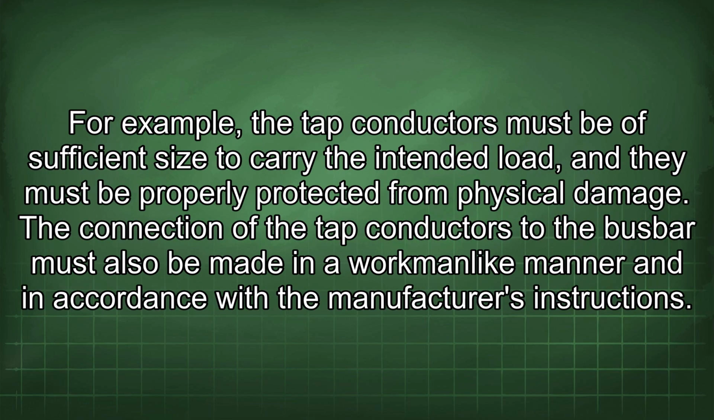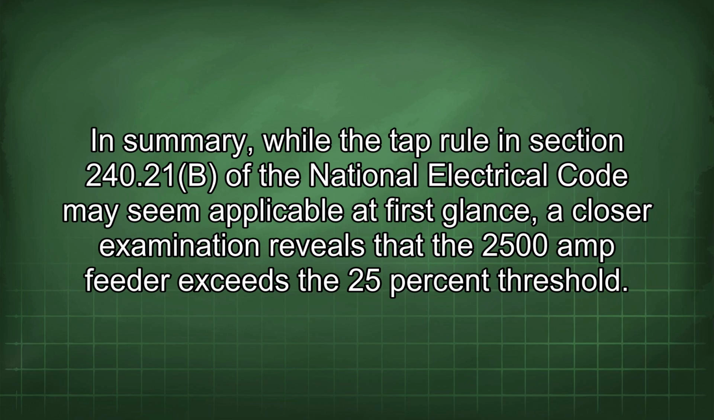For example, the tap conductors must be of sufficient size to carry the intended load, and they must be properly protected from physical damage. The connection of the tap conductors to the busbar must also be made in a workmanlike manner and in accordance with the manufacturer's instructions. In summary, while the tap rule in Section 240.21(b) of the National Electrical Code may seem applicable at first glance, a closer examination reveals that the 2500 amp feeder exceeds the 25% threshold.